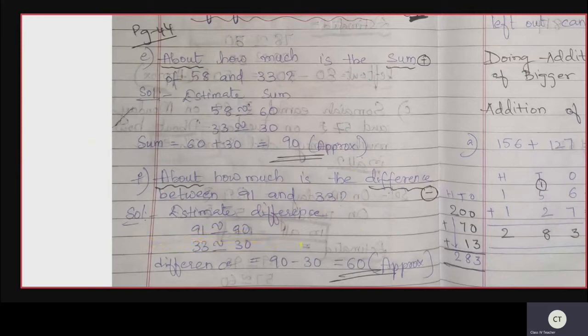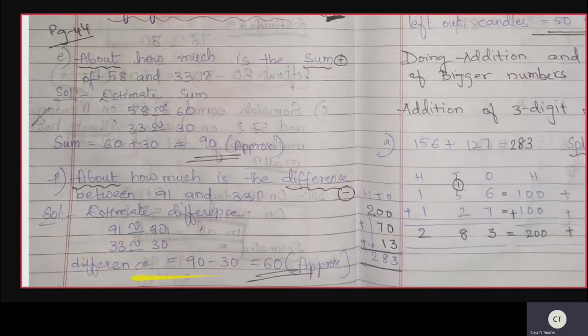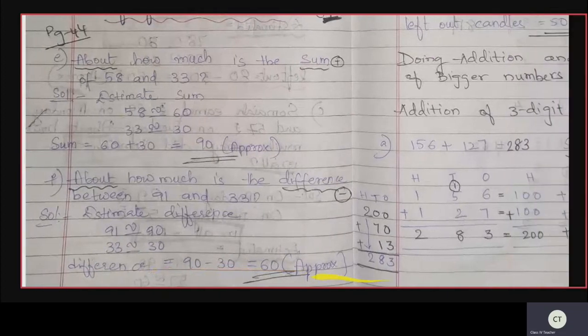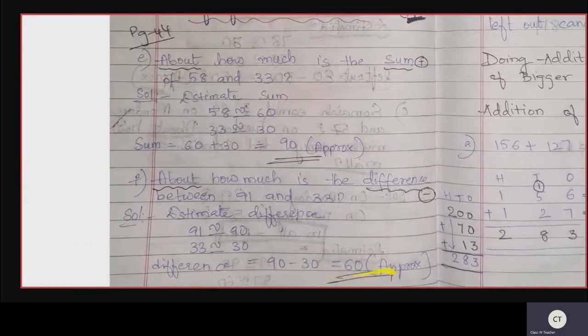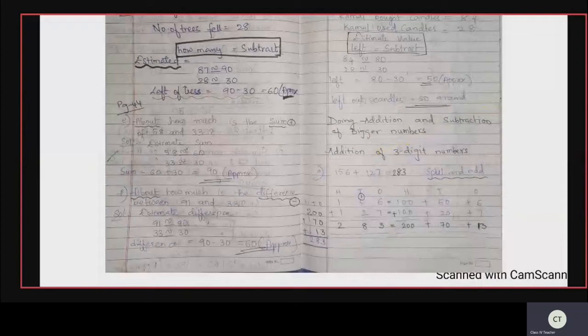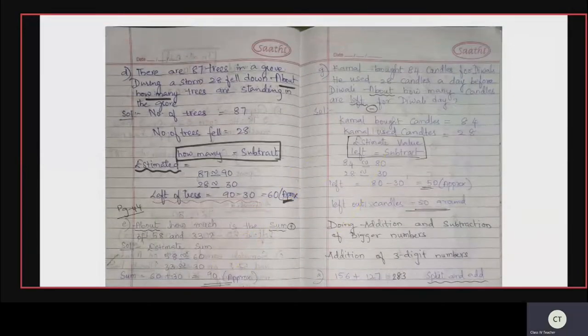Smaller side is 90. Next number 33. 33 lies in between 30 and 40. One's place is 3. 3 is less than 5. So less than 5 means round off to the smaller side. Smaller side is 30. So 33 nearest is 30. Difference means subtraction. Subtraction in the sense 90 minus 30. 90 minus 30 is 60. So the approximate answer is 90 minus 30 is 60. Got it? Now the next question.